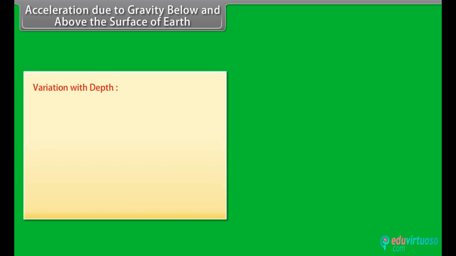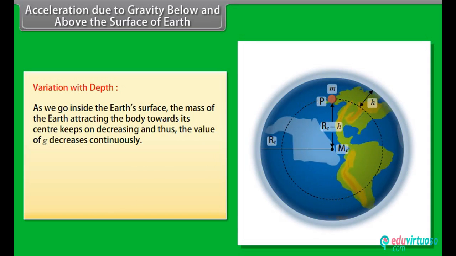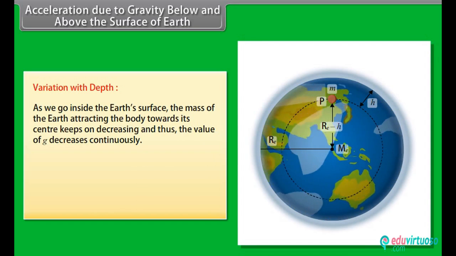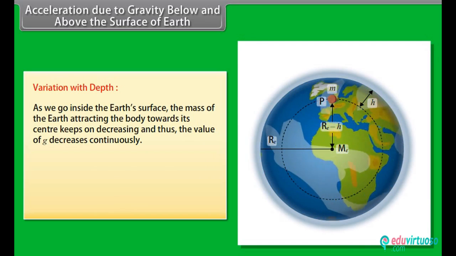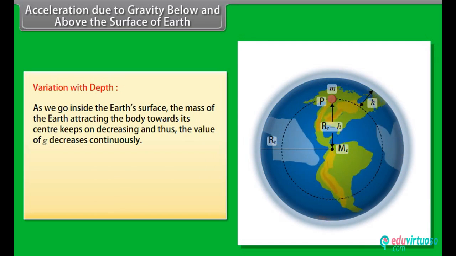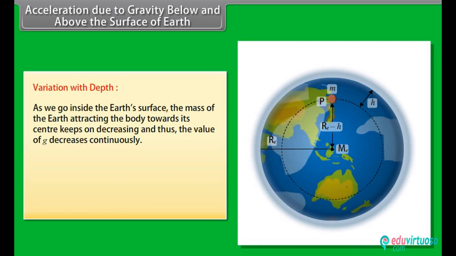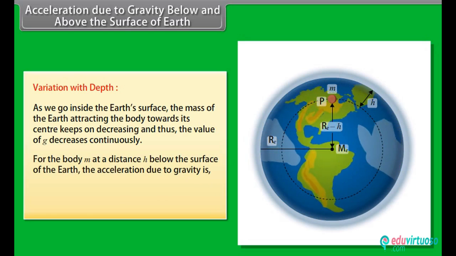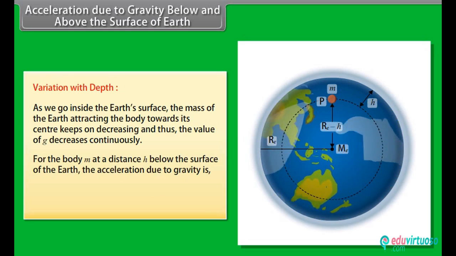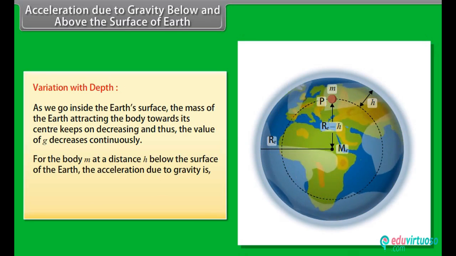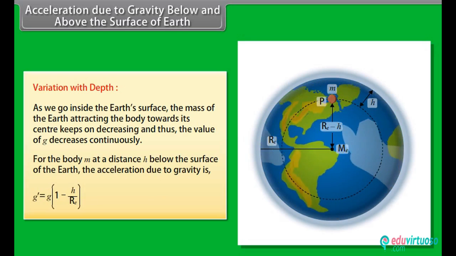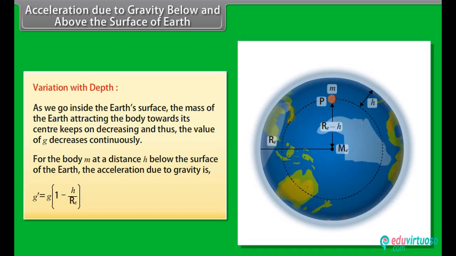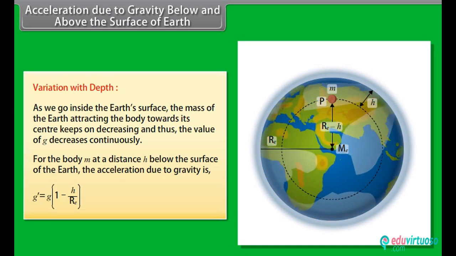Variation with depth. As we go inside the earth's surface, the mass of the earth attracting the body towards its center keeps on decreasing and thus the value of g decreases continuously. For the body m at a distance h below the surface of the earth, the acceleration due to gravity is g dash is equal to g multiplied by 1 minus h upon Re.